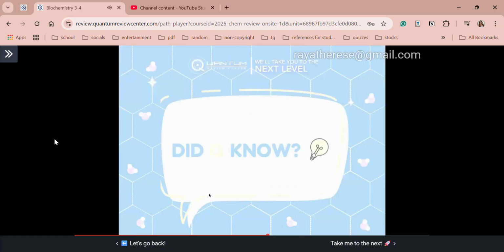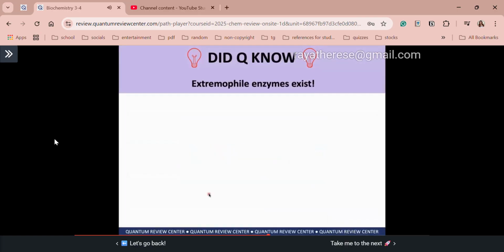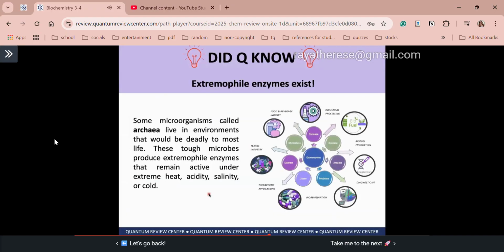Alright, so meron tayong did you know segment for your proteases. First one, extremophile enzymes exist. So class, I think you are already familiar with a very prominent example of an extremophile enzyme. We use it in your PCR, your polymerase chain reaction. Some microorganisms called archaea live in environments that would be deadly to most life. For instance, class, Taq polymerase. Microbes produce extremophile enzymes that remain active under extreme heat, acidity, salinity, pH, or cold. So that's your extremophile enzymes.